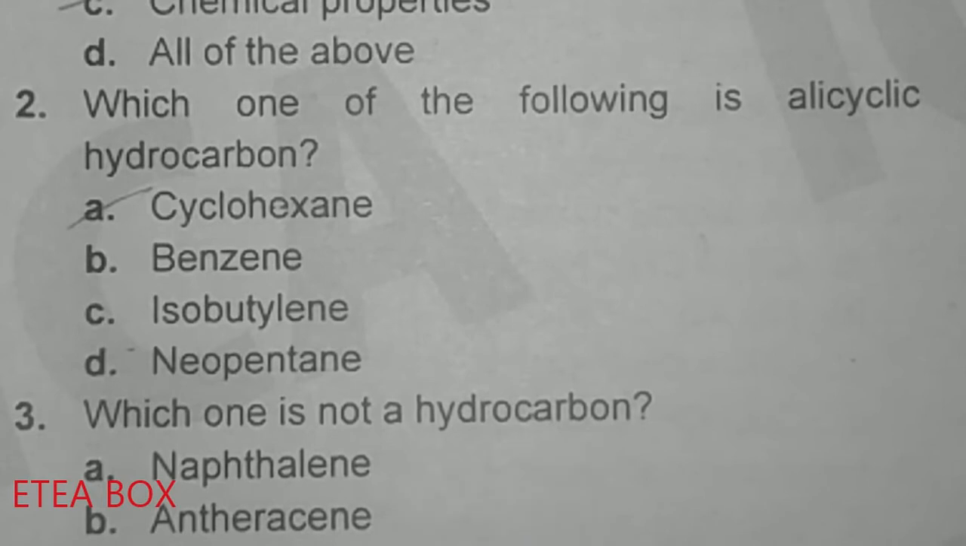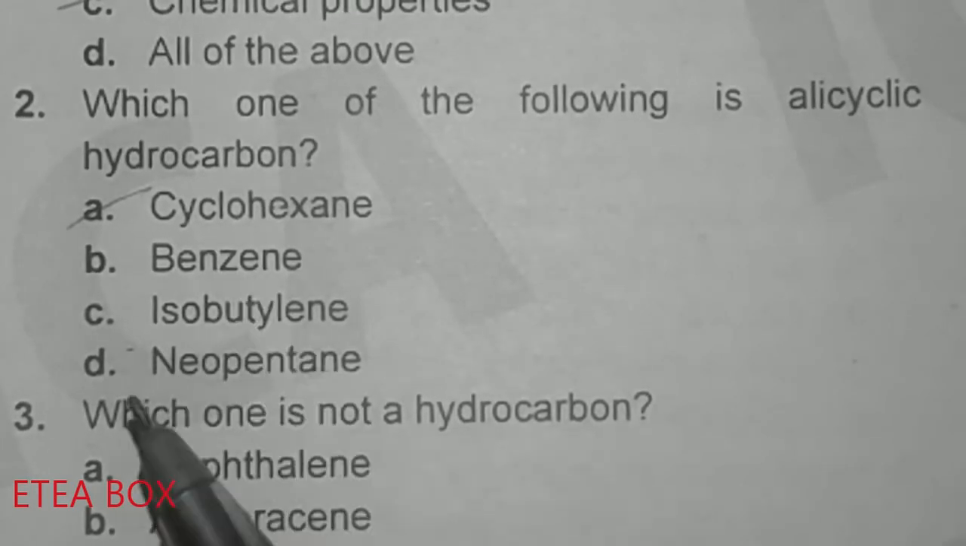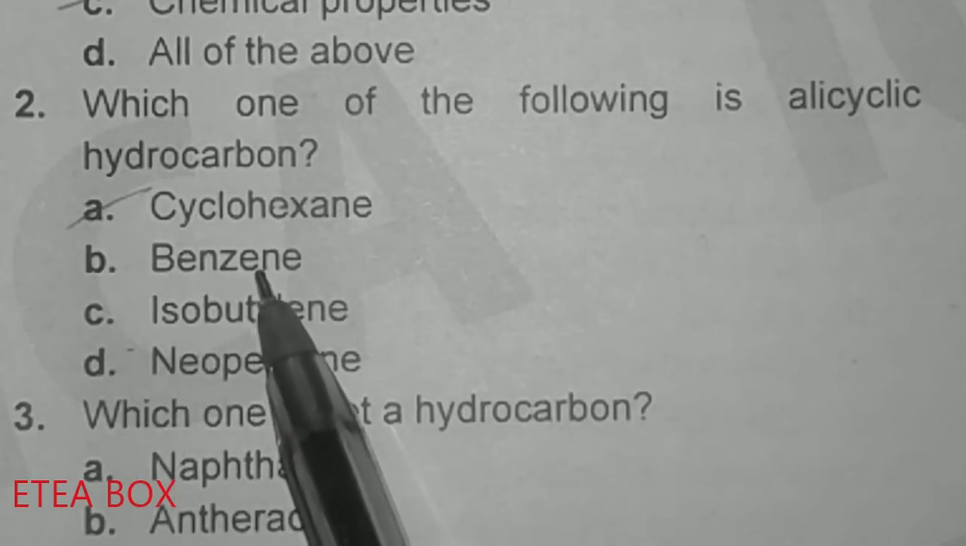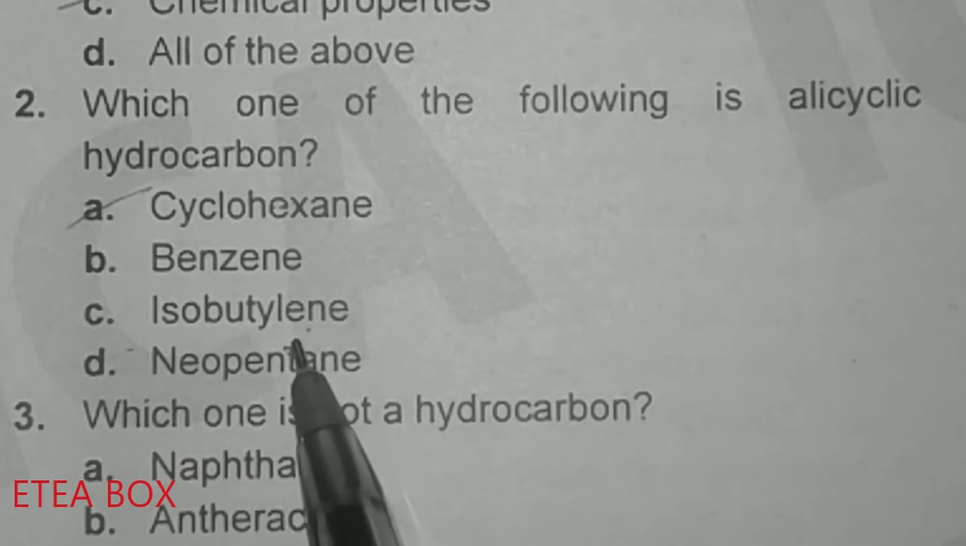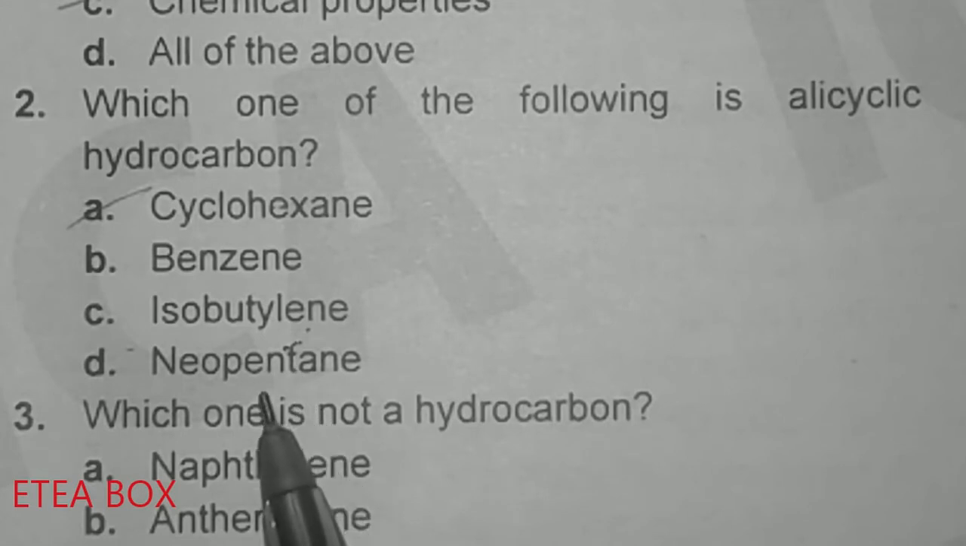Second, which of the following is an alicyclic hydrocarbon? Alicyclic compounds contain a cycle but are not aromatic. Look at option A, cyclohexane. Option A is correct here, because cyclohexane contains a cycle but it is not an aromatic compound. Benzene has a cycle but it is aromatic in nature. Isobutylene doesn't have any ring, so this one is incorrect, and neopentane also contains no ring. That's why option A is correct here.